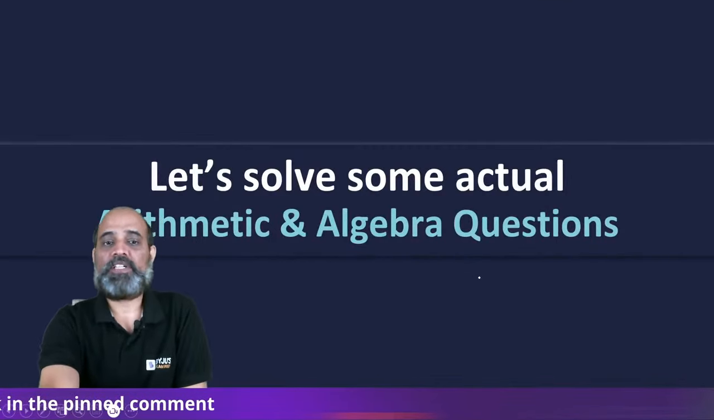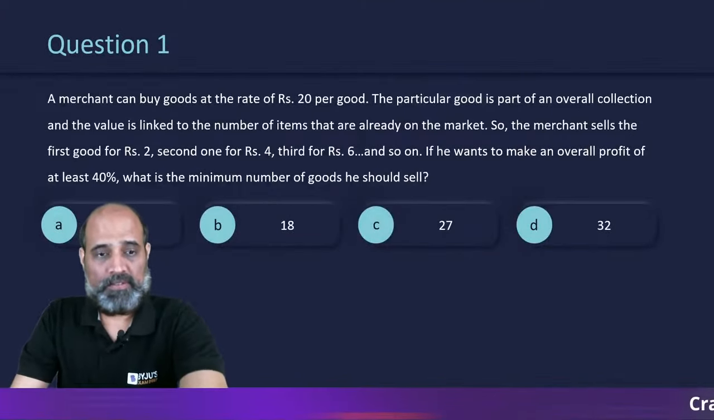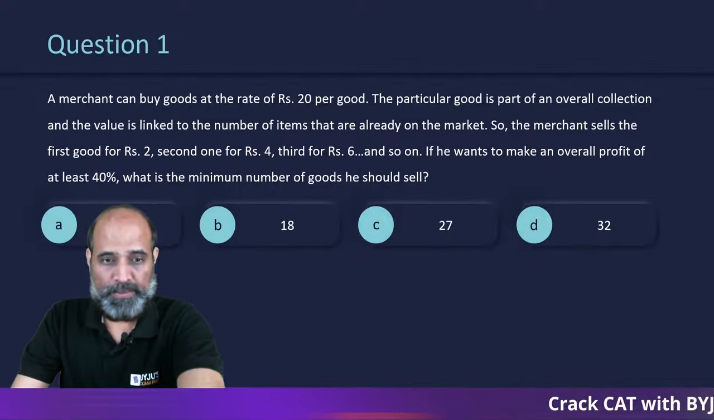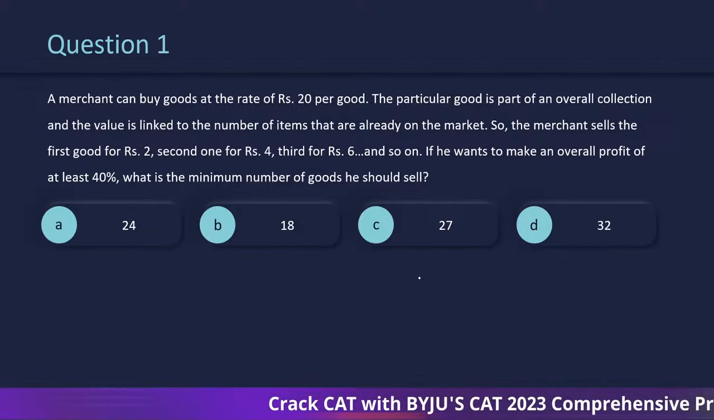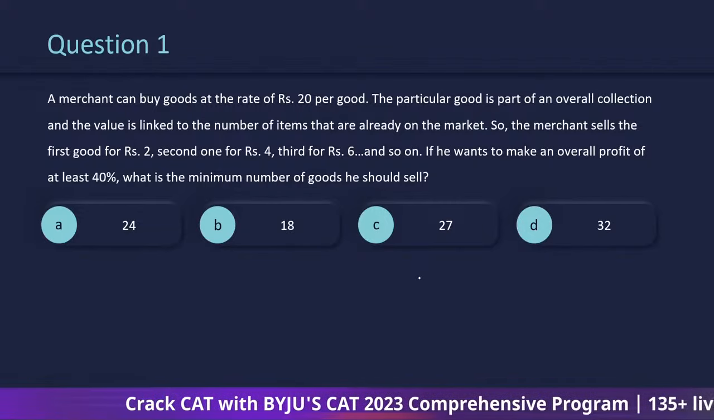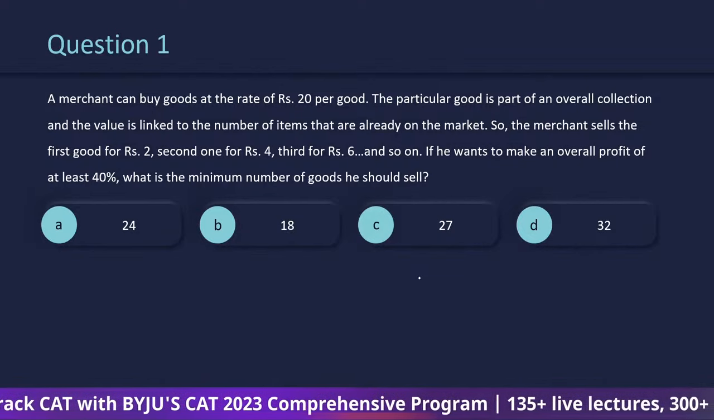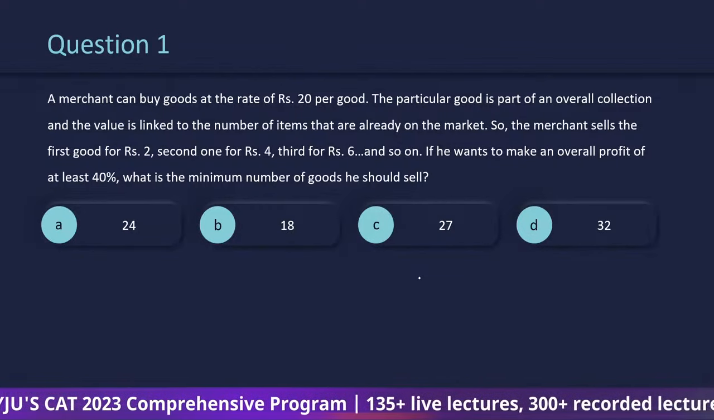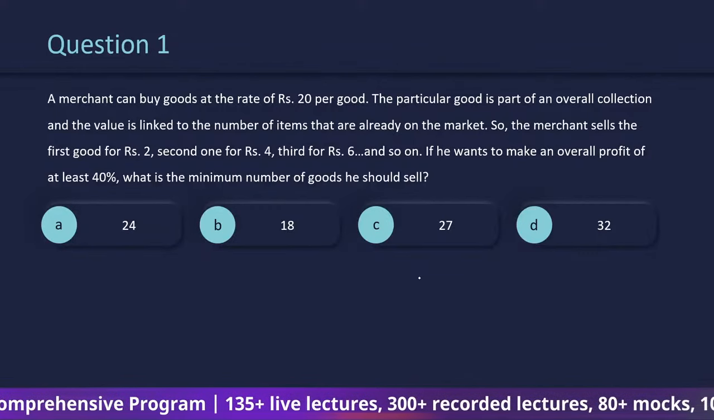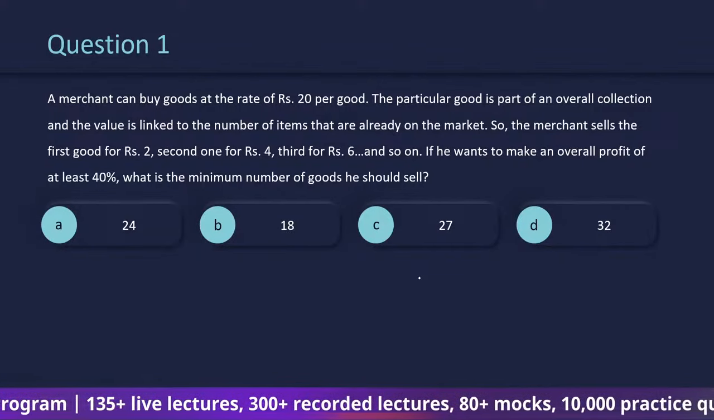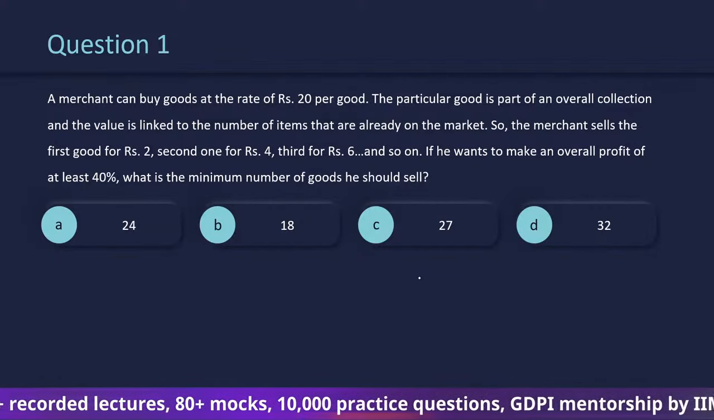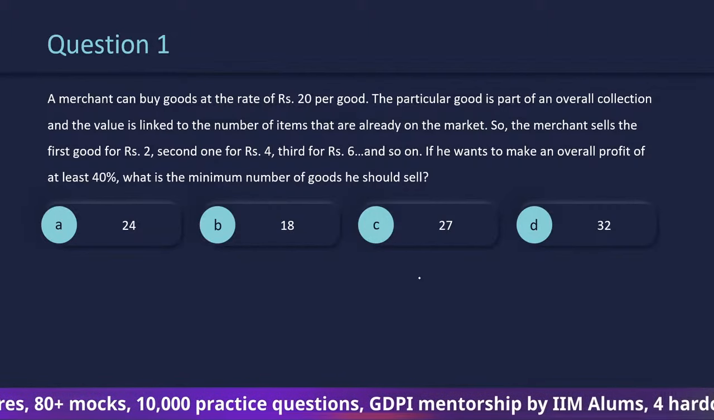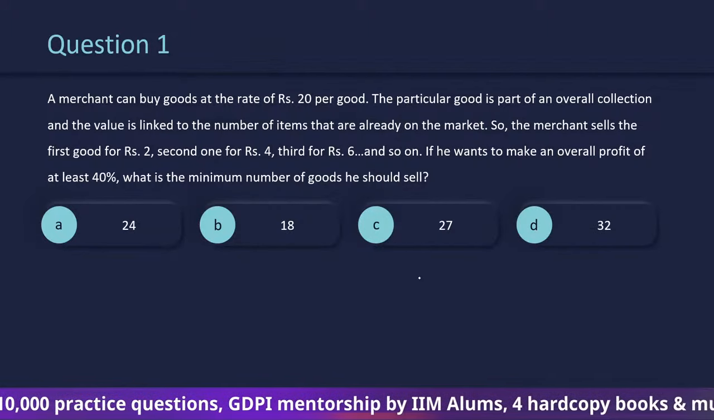Okay, let's solve some CAT questions. So I think I am going to hide this. A merchant can buy goods at the rate of rupees 20 per good. The particular good is part of an overall collection, and the value is linked to the number of items that are already on the market. So the merchant sells the first good for rupees 2, second for rupees 4, third for rupees 6, and so on. If he wants to make an overall profit of at least 40%, what is the minimum number of goods he should sell?